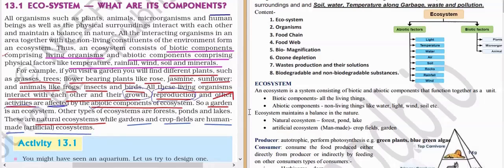Natural ecosystems like forest, pond, and lake occurred naturally, before human evolution; they were already there. Artificial means human involvement, man-made: crop fields, gardens, agricultural land.